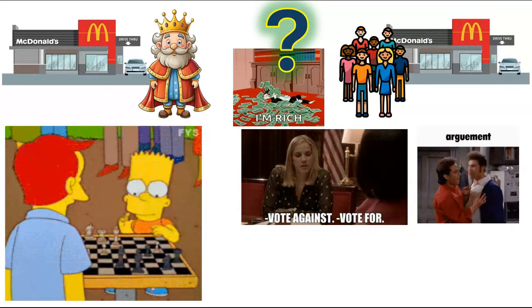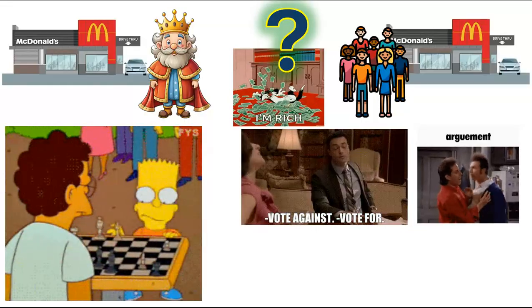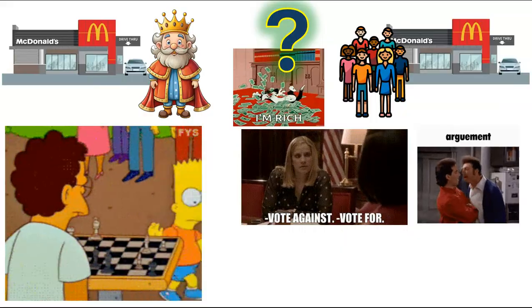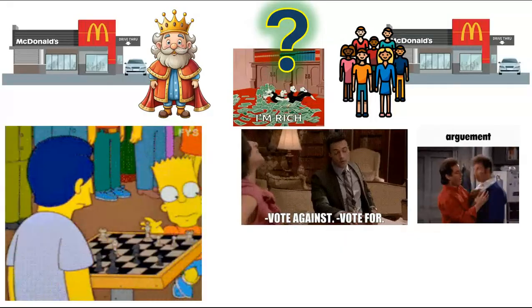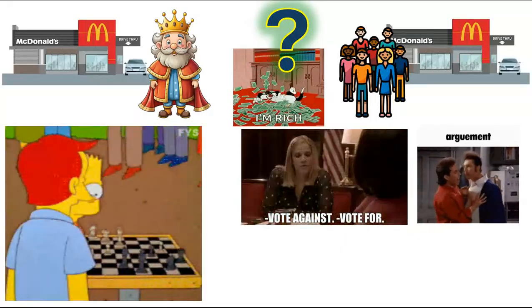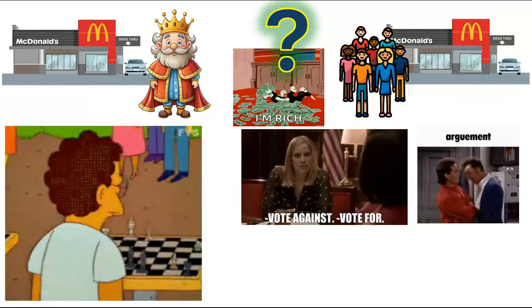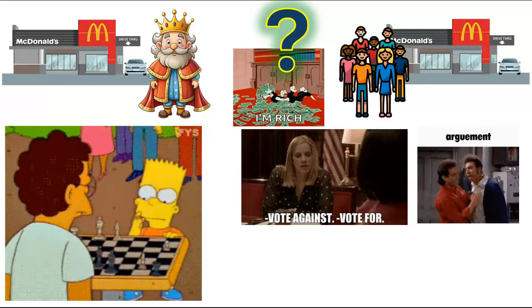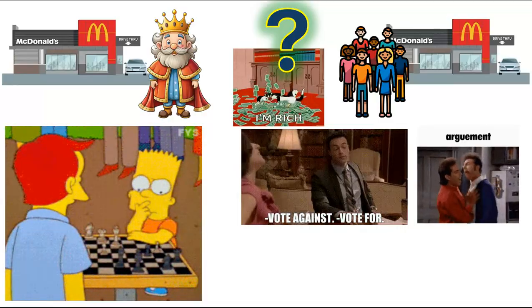You don't have any say. You're not fighting with the other employees in the back over a decision because neither of you get to make a decision in a monarchy. You don't get to decide when to cook the fries. You just do what you're told. Over in a democracy, everybody is constantly fighting with each other so that their side can win.